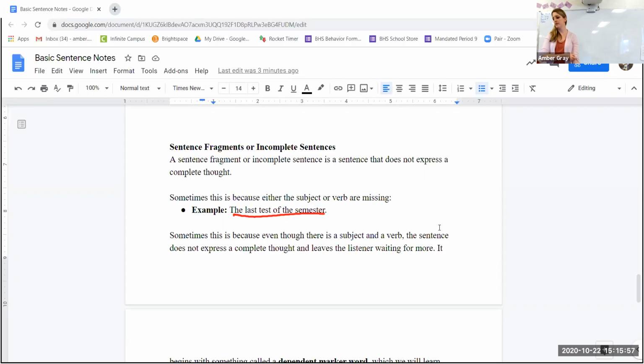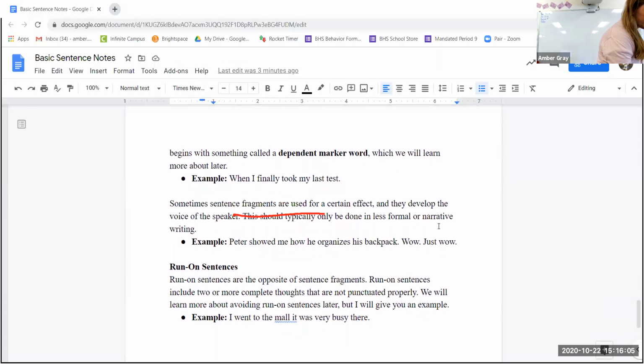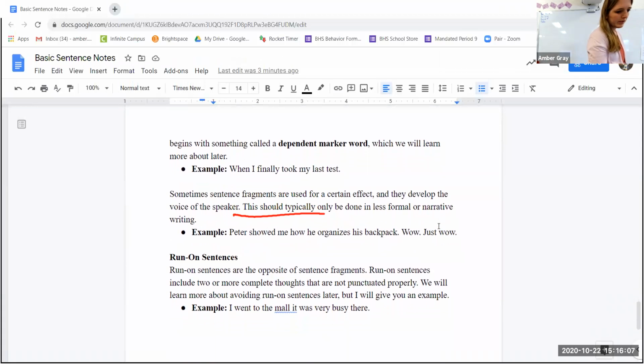Sometimes, even though there's a subject and a verb, the sentence does not express a complete thought and leaves the listener waiting for more. It begins with something called a dependent marker word, which we will learn more about in another lesson. I do talk about clauses. So, "When I finally took my last test," if I were to take out that dependent marker word "when," I have a complete sentence: I finally took my last test. Leaving it in, I have a thought that is incomplete.